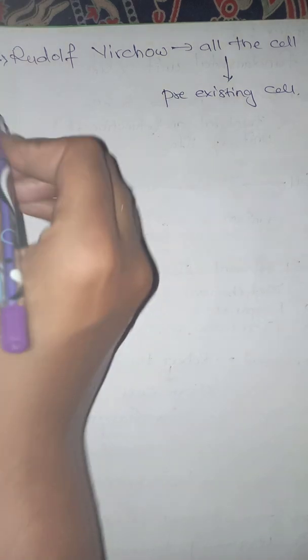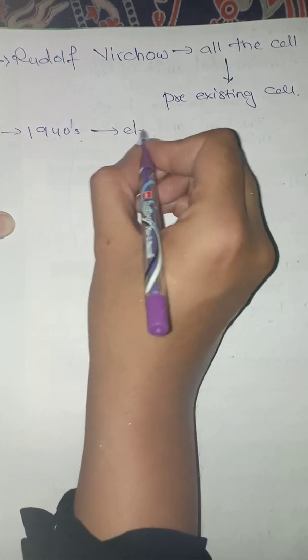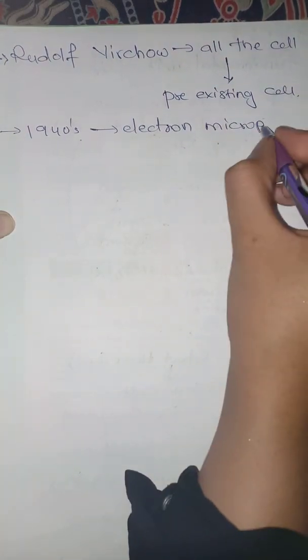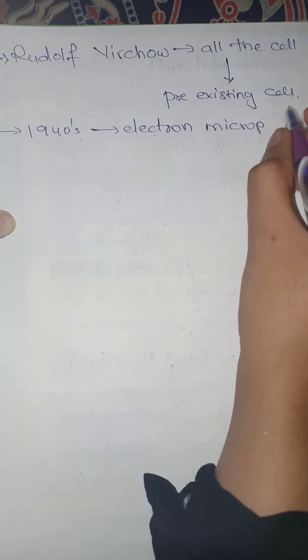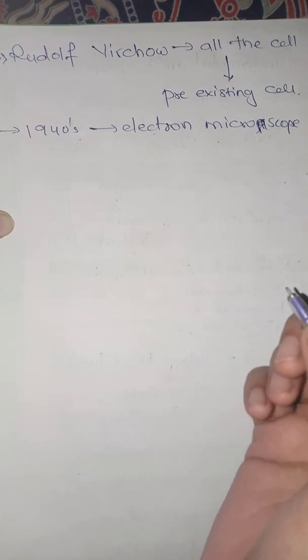And now in the 1940s we have the electron microscope, right? So once there was a development of the electron microscope, there was a detailed study of the cell done.